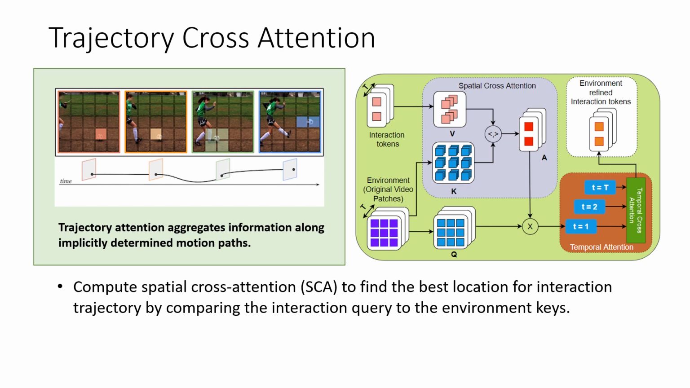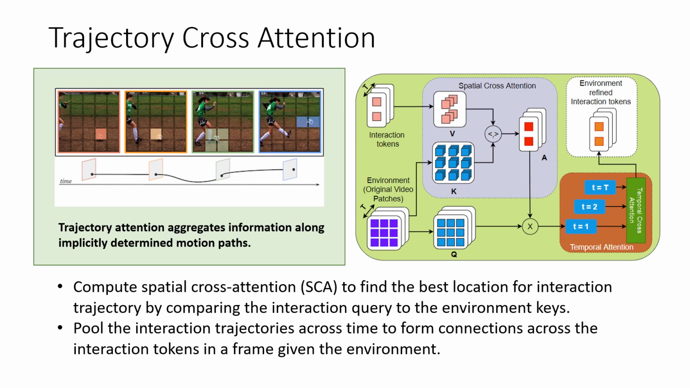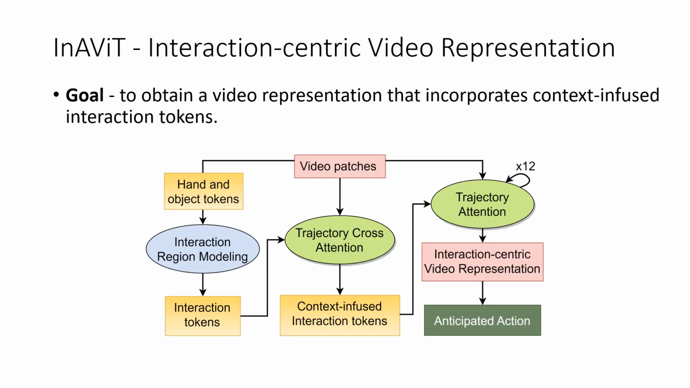For this, we compute the spatial cross attention between the interaction region tokens in each frame and the environment keys. We do that in each frame in order to find the best possible location for the interaction trajectory. Once we find the best possible location in each frame, we pool all the interaction region tokens across the frames in order to form connections on how the interaction region tokens have interacted with the environment. So the goal is to obtain a video representation that incorporates context-infused interaction tokens.